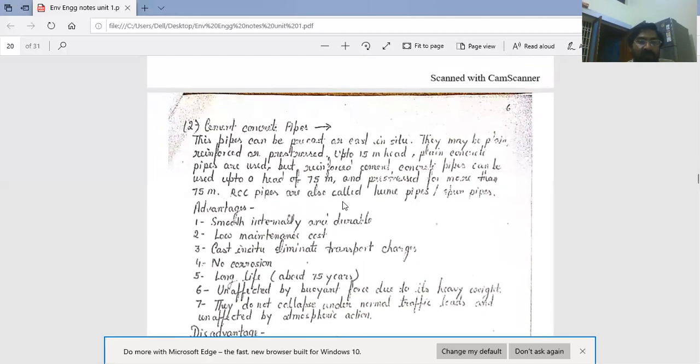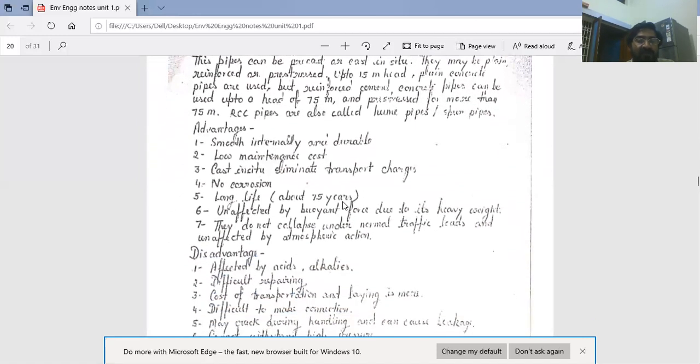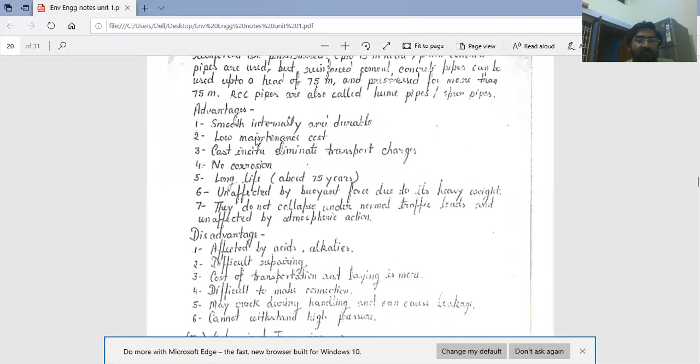Advantages of concrete pipes or RCC pipes: smooth internally and durable. Second advantage is low maintenance cost. Third, cast in situ eliminates transport charges, no need of transportation. Fourth, no corrosion.